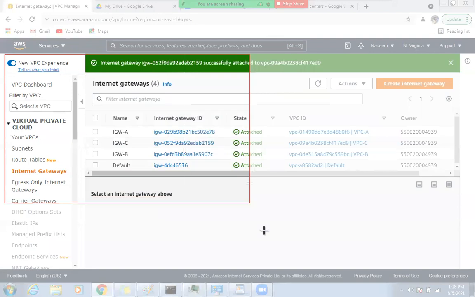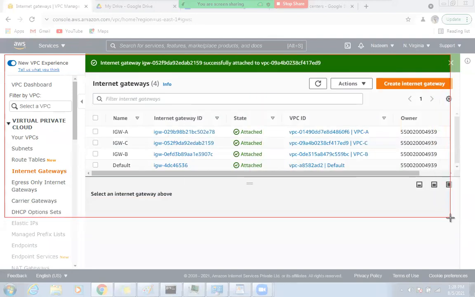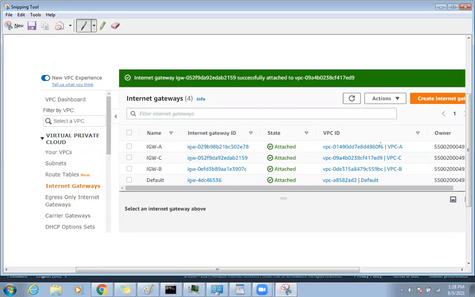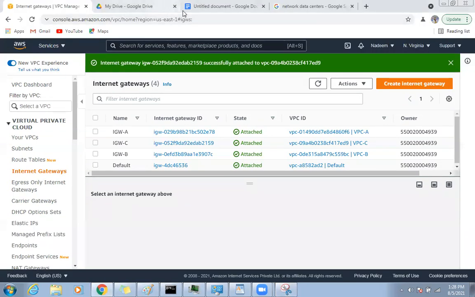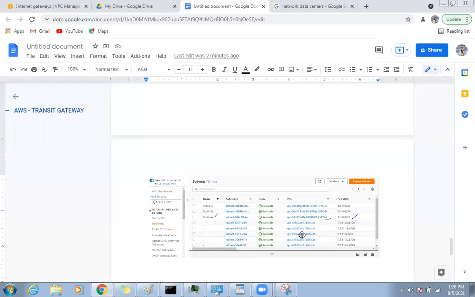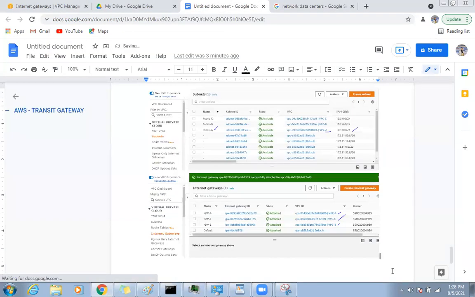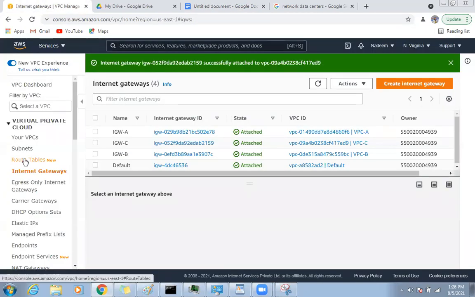VPC1, VPC2, IGWA, IGW2, and 3. And can you see they all are attached to VPC A, B, and C. So this is what you need to cross check once while you do the lab. You need to cross check, am I having the same stuff. IGW created. Next, go to the routing table now.